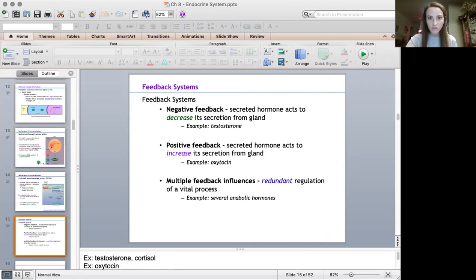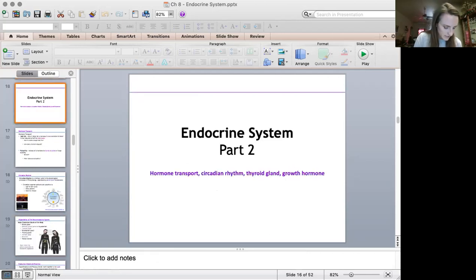What you will have a question on is feedback loops. So positive versus negative feedback loops. We talked about this in chapter 5, and the body relies on these feedback loops to return us to homeostasis or equilibrium. So just knowing about negative versus positive, first the definition, and then maybe an example. And I give those examples right there. All right, so on to part 2.